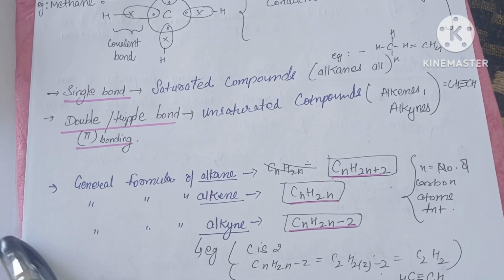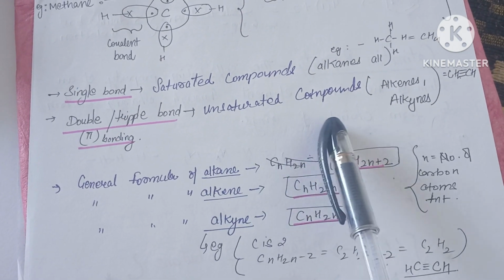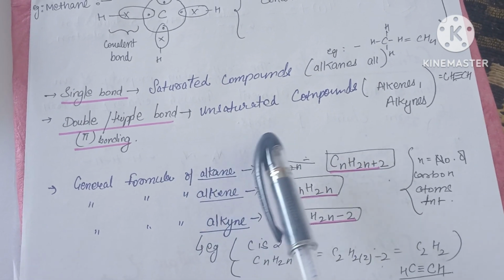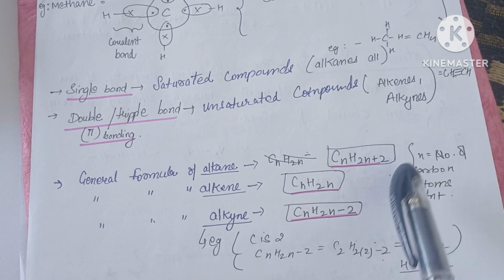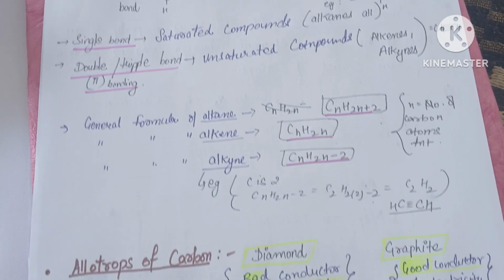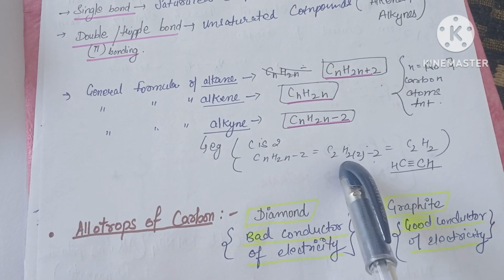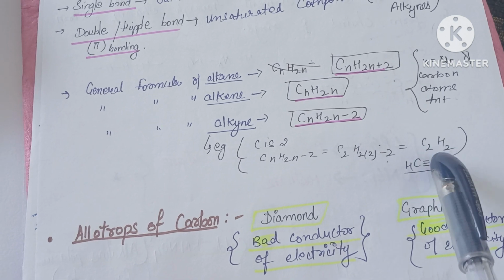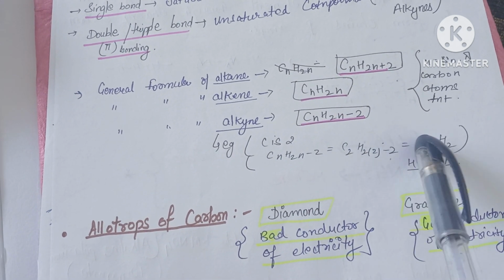Next, what is a single bond? Single bonds are found in saturated compounds like the alkanes, and double and triple bonds are found in unsaturated compounds, which consist of the alkenes and the alkynes. What is the general formula of alkane? Alkane is CnH2n+2, alkene is CnH2n, and alkyne is CnH2n-2.